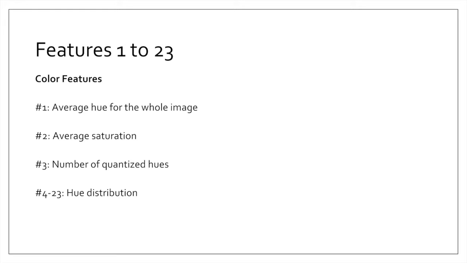Basically, we take 10% of the largest bin number, and whatever bins are larger than this threshold, we count them into this number of quantized hues feature. And features 4 to 23, the hue distribution, are the pixel numbers of the aforementioned 20 bins.